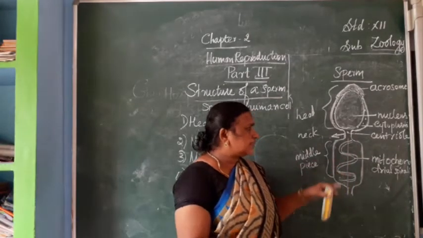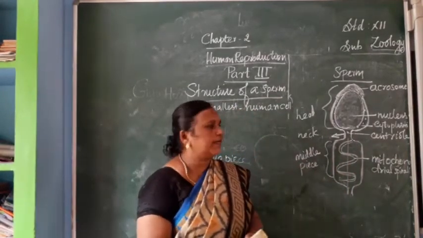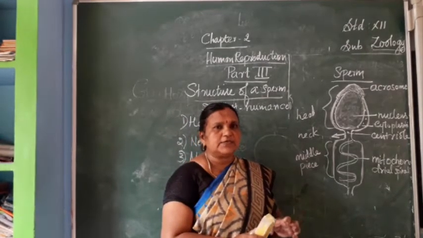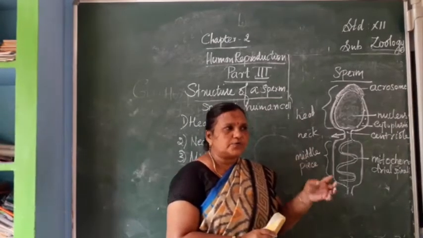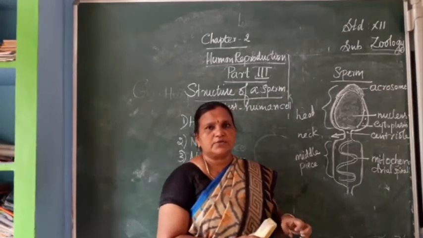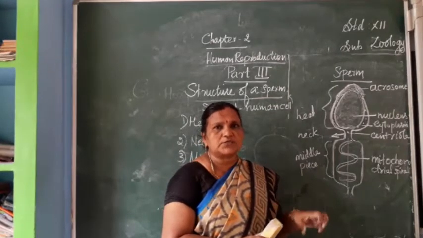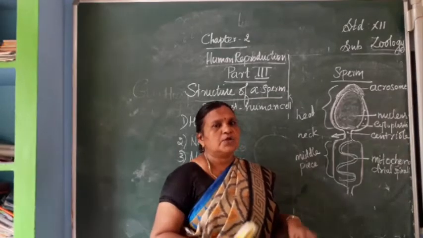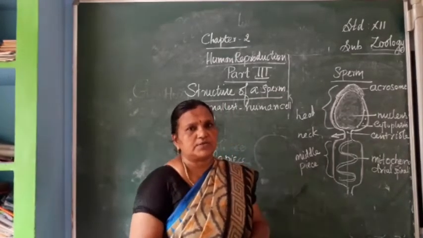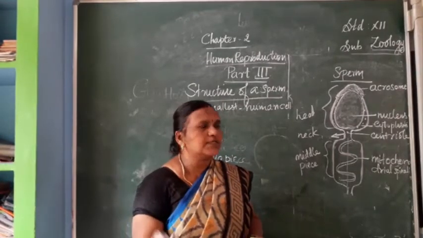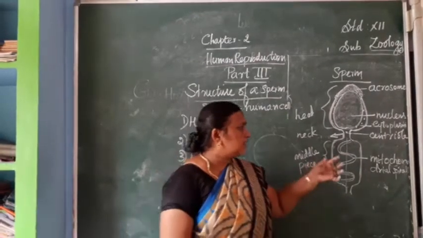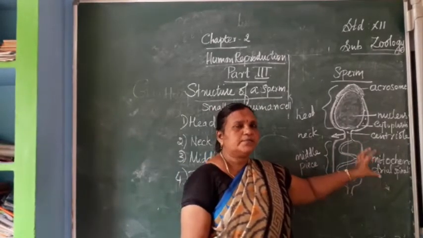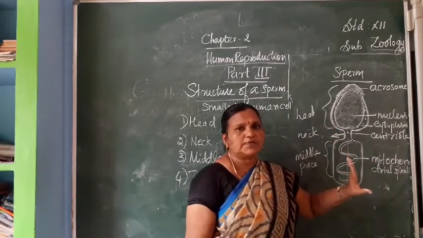We already know the mitochondria is the powerhouse of the cell, because glucose is not able to be absorbed by the cell directly. We get the glucose from the starch in whatever food items we are taking, but the glucose is not directly absorbed by the cell. So it is converted into ATP molecules, adenosine triphosphate molecules. They are the energy givers. This ATP is stored in the mitochondria. That's why mitochondria is called the powerhouse of the cell.